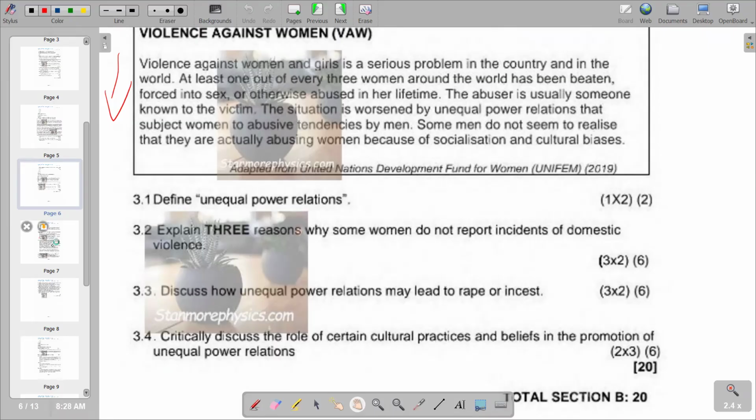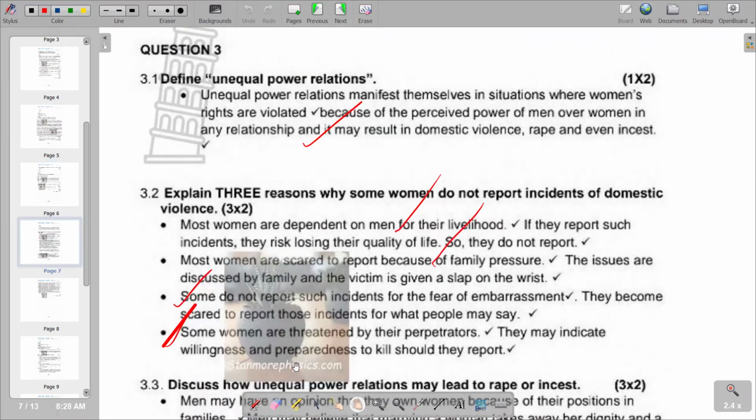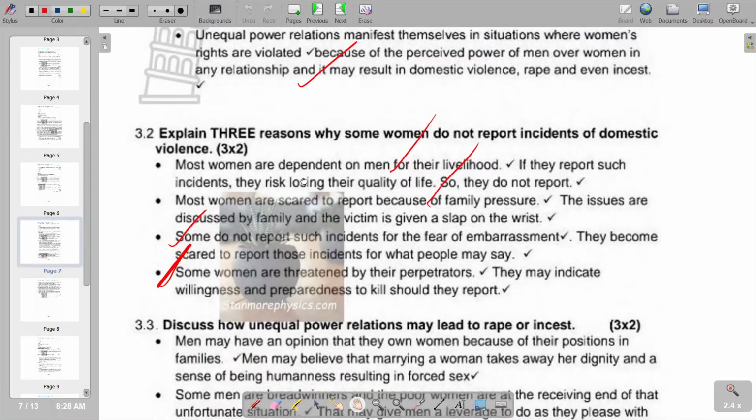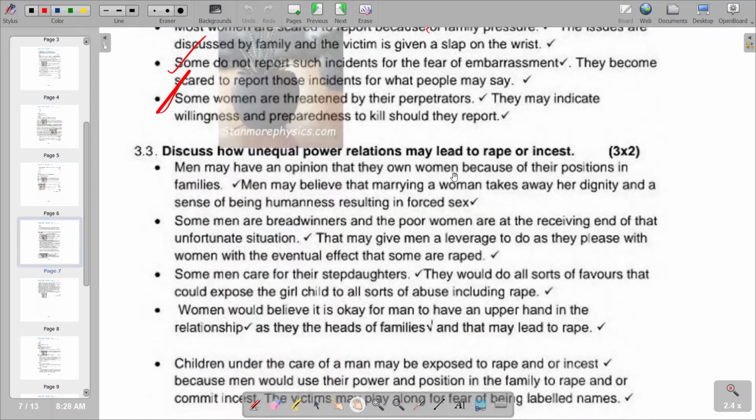Of course, we have also another section whereby we are saying many men have an opinion that they own women because of their positions in families. Men may believe that marrying a woman takes away her dignity and a sense of being human, resulting in forced sex. So those are some of the issues. And then some men are breadwinners, which makes them have the power to abuse the women through rape.